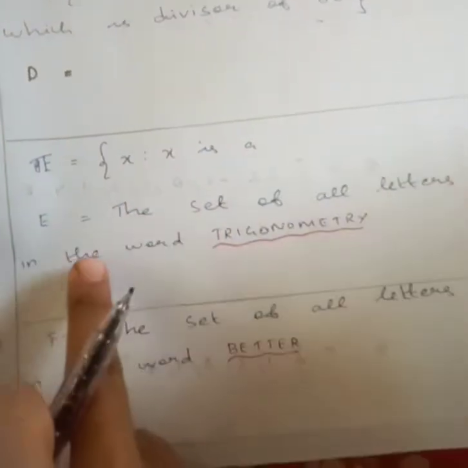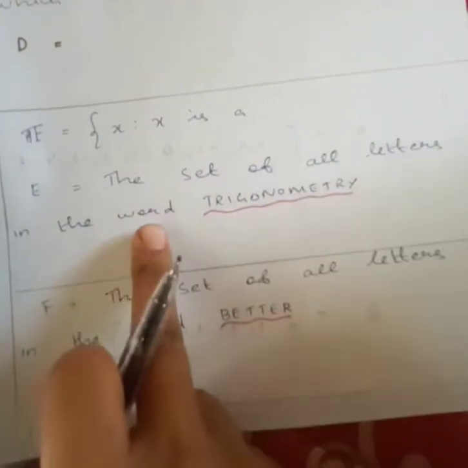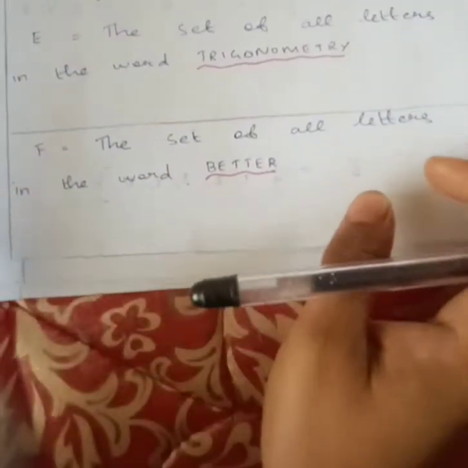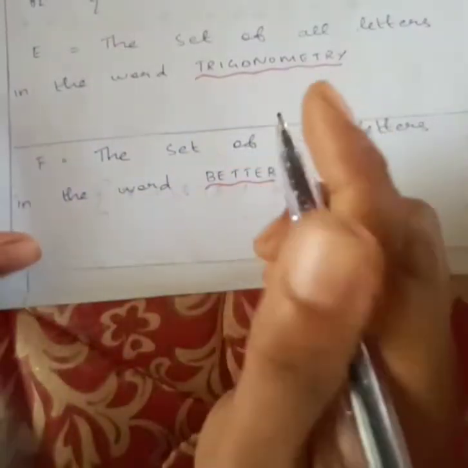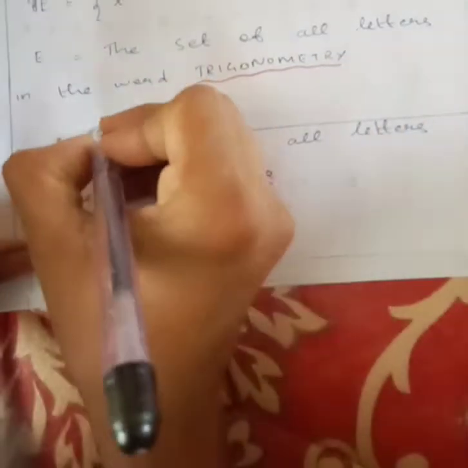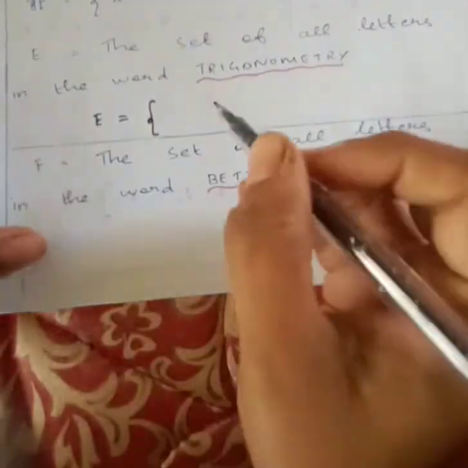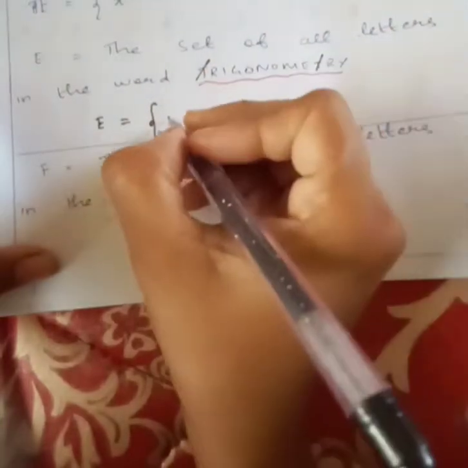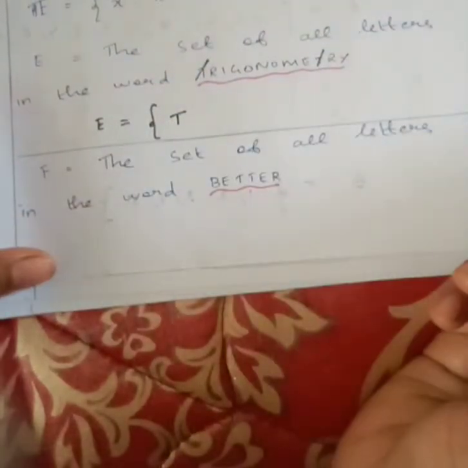X is the set of all letters in the word trigonometry. A very important question you should see here. Whenever you have letters like this, see this is T, how many T's you have here? 1, 2, right? But it's enough if you write 1 T here.